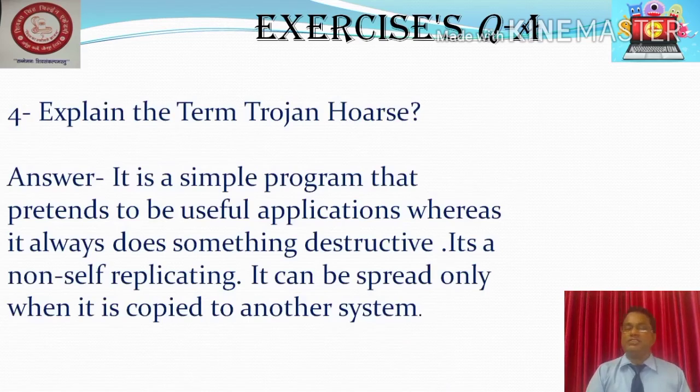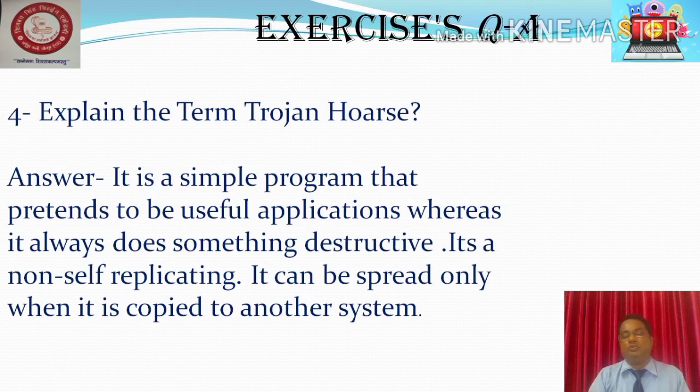The next question is, explain the term Trojan horse. The answer is, it's a simple program that pretends to be a useful application, whereas it always does something destructive. It is non-self-replicating. Trojan horse self-replicating नहीं होता है. It can be spread only when it's copied to another system. So this is the explanation about the Trojan horse.